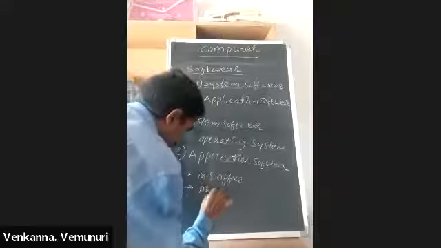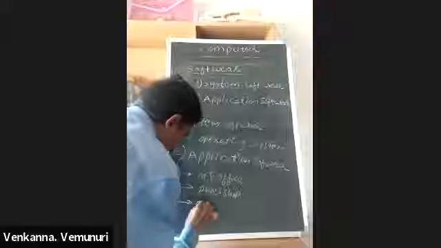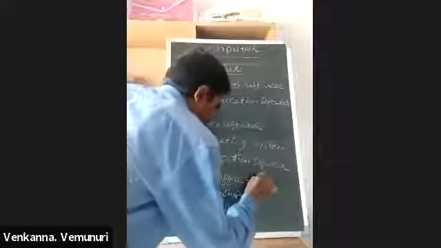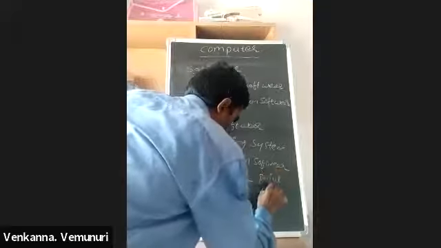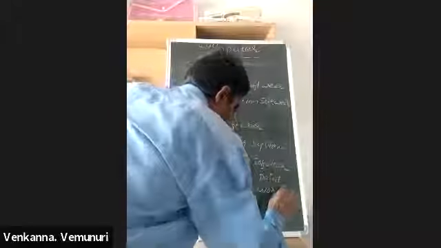And next one is Photoshop. Next one is Corel Draw. Here in MS Office, Paint and Word. For which purpose are we using application software?